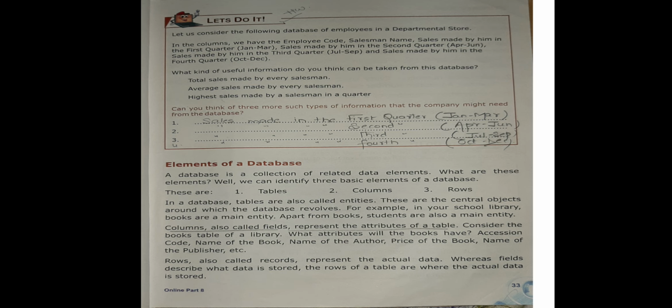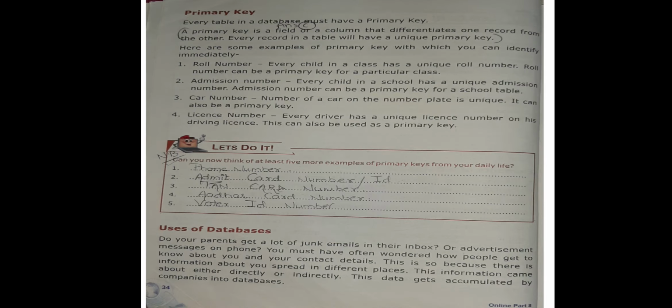The next thing is rows are called records. These columns are the fields and rows are the records. They represent the actual data, whereas fields describe what data is stored. The rows of the table are where the actual data is being stored.